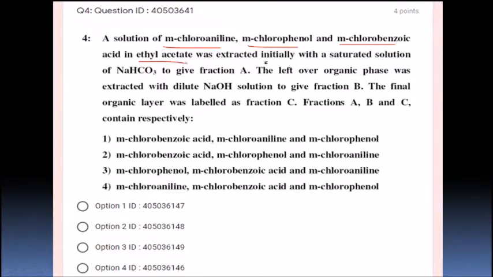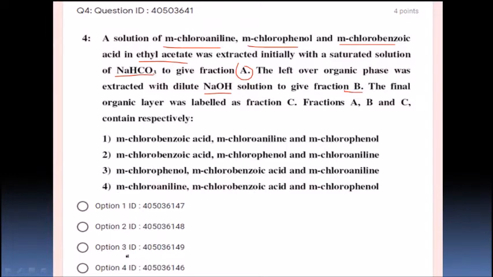It was extracted initially with a saturated solution of sodium bicarbonate, a weak base, to give fraction A. The leftover organic phase was extracted with dilute NaOH, a strong base solution, to give fraction B. The final organic layer was labeled as fraction C. So what do fractions A, B and C contain respectively?